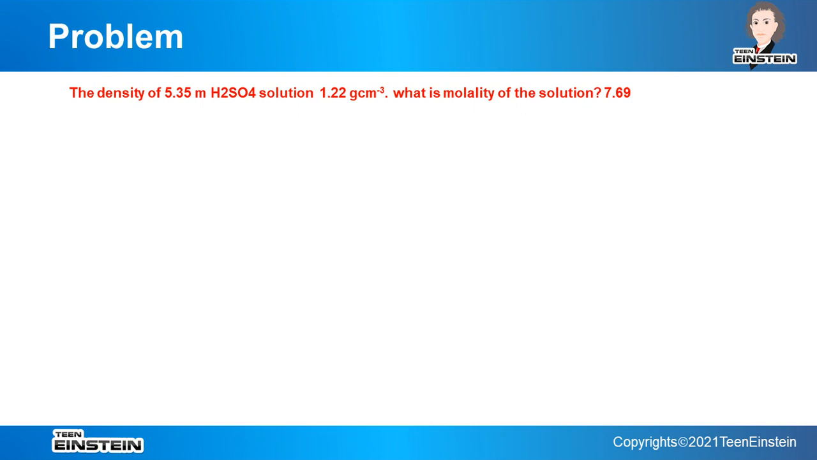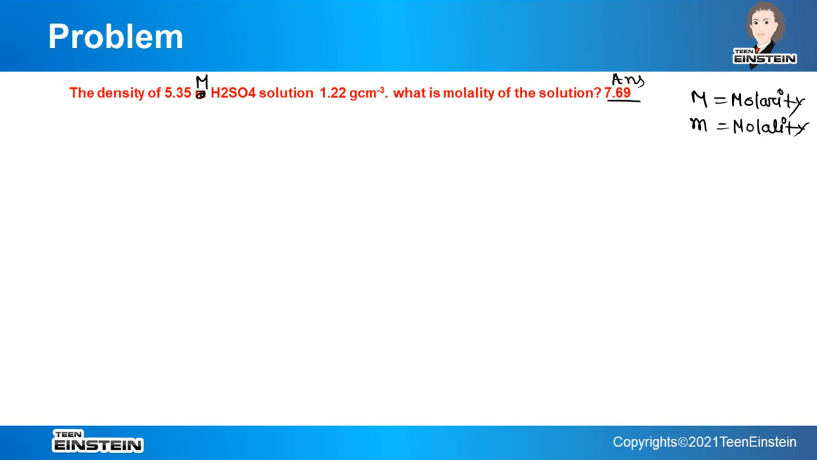Next problem is regarding molality, and what information is given? Here density is given. Density of 5.35, this is not small m, this is actually capital M, because capital M is expressed for molarity, and small m is used for molality. Here the answer is given, 7.69.